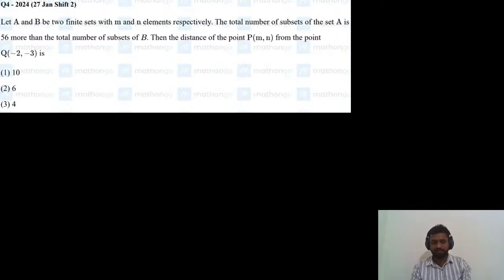So once I read this fourth question. A and B be two finite sets with M and N elements respectively. The total number of subsets of set A is 56 more than the total number of subsets of B. Then the distance of the point M comma N from the point -2 comma -3.